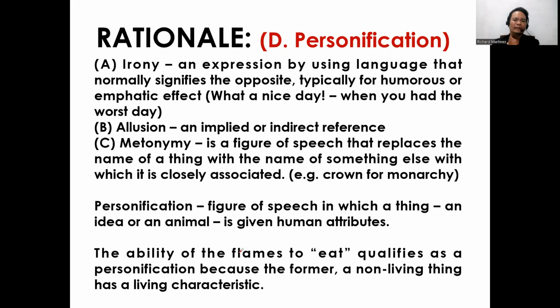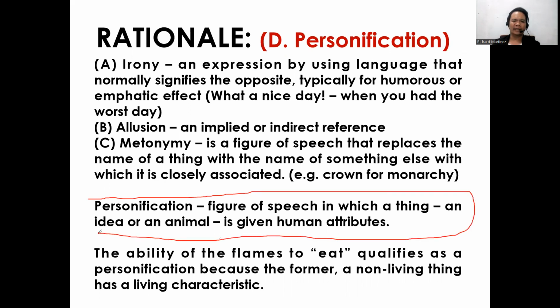Okay, so personification is a figure of speech in which a thing, an idea, or an animal is given human attributes, or we can say it is human qualities given to an animal or a thing.